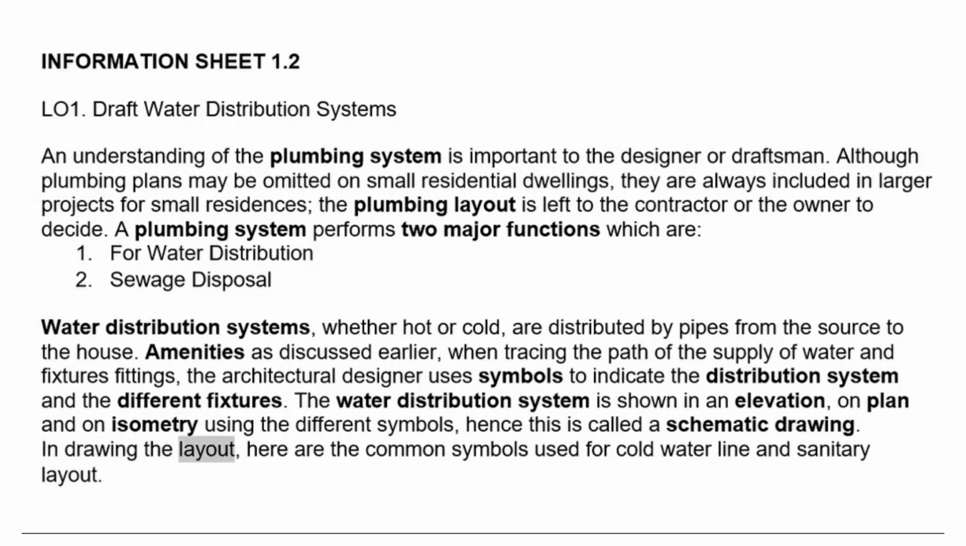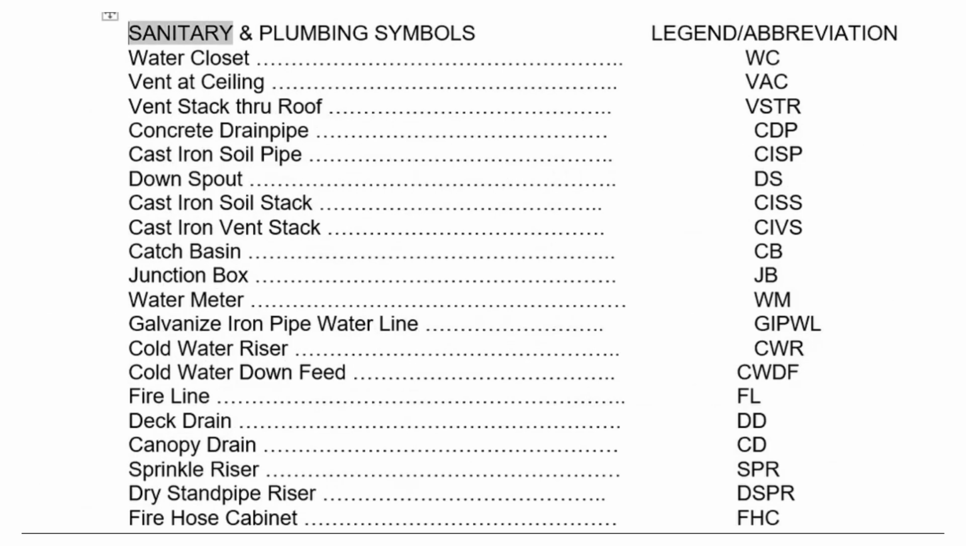In drawing the layout, here are the common symbols used for cold water line and sanitary layout. Sanitary and plumbing symbols. Legend/abbreviation: Water closet, WC. Vent at ceiling, VAC. Vent stack through roof, VSTR.